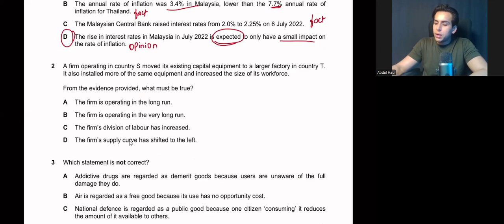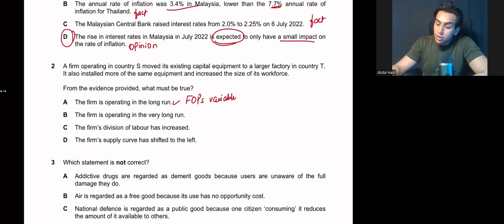A firm operating in country S moved its existing capital to a larger factory in country T. It also installed more of the same equipment and increased the size of its workforce. From the evidence provided, what must be true? So we need to decide which option is correct on the basis of the supply curve. Now, look at the options. The firm is operating in the long run. In the long run, all the FOPs are variable. Land, labor, capital, all of them are variable.